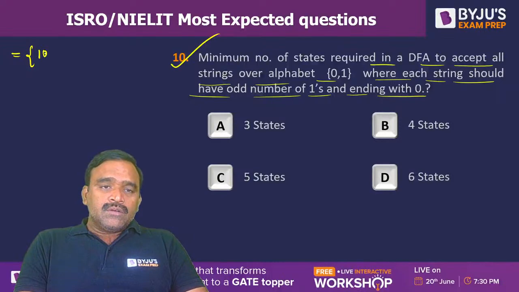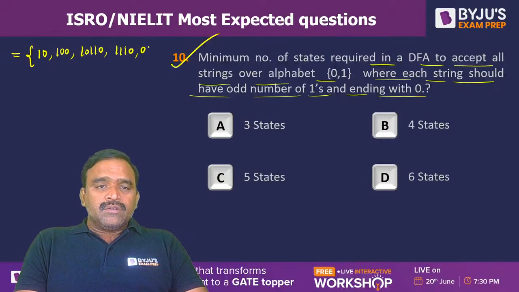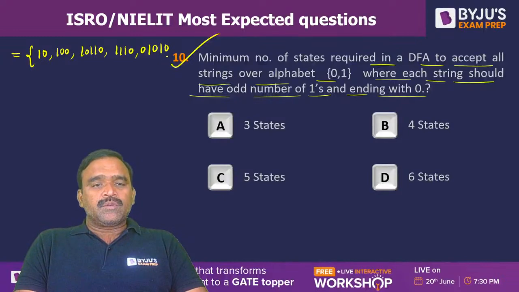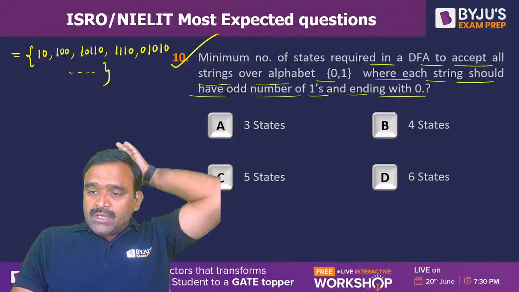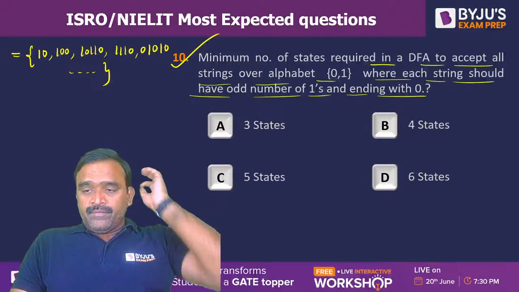So we can have 10 or 100 or 10110. Total number of ones must be odd, and zeros, for example 0101, this type of strings also can be acceptable. Finally, ending should be 0, and a total number of ones, if we count, maybe contiguous or non-contiguous, it should be odd number of ones.